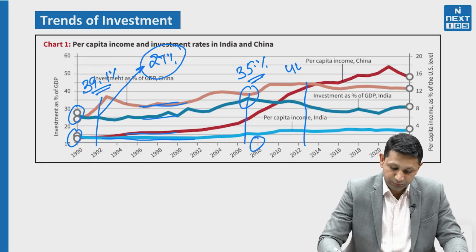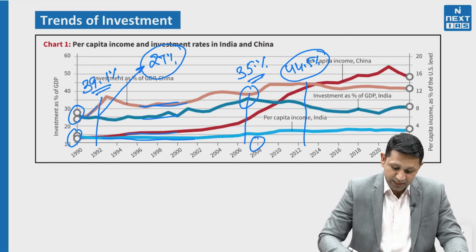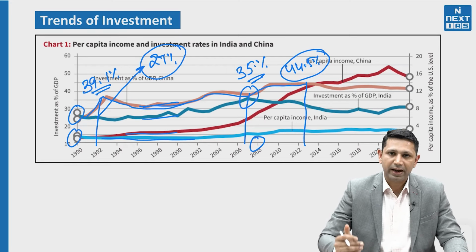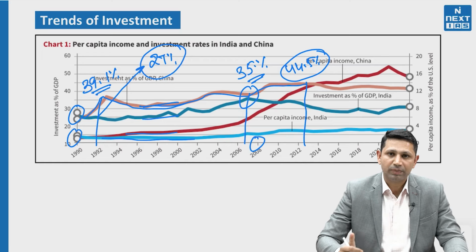It was 44.5%. So we are seeing that China has been continuously focusing upon investment. That investment was actually going into new technologies like AI, renewable energy, manufacturing, infrastructure. So China was more focused upon the investment-led growth model, and that actually helped in increasing their income levels as well.